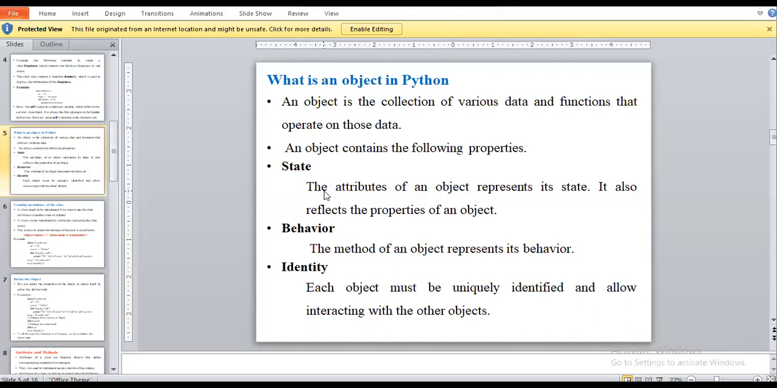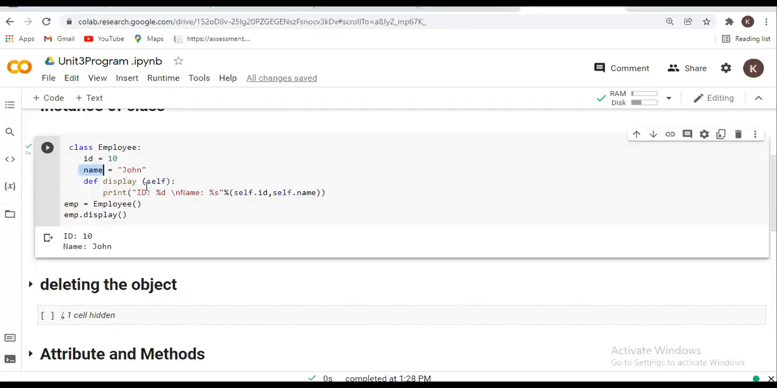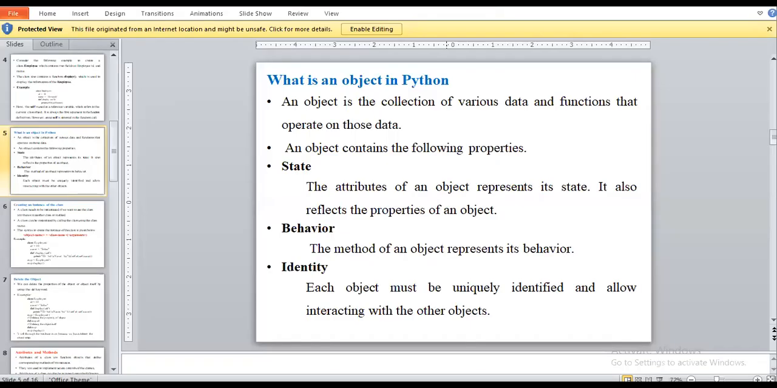Next is behavior. It represents the method or behavior or any operation which we want to perform. In this program, this is the behavior. We are taking the display method here, to display the output. So we call this the behavior of that class.